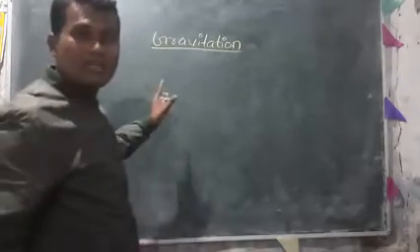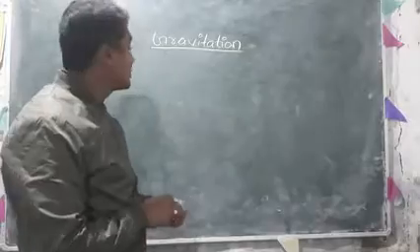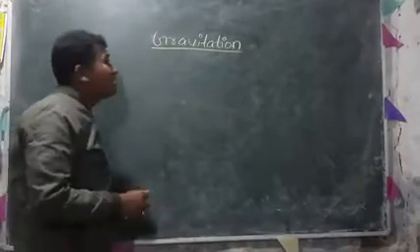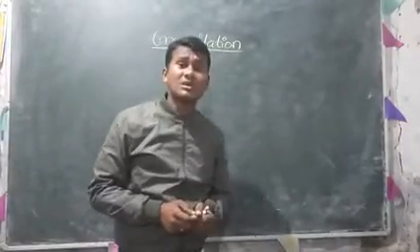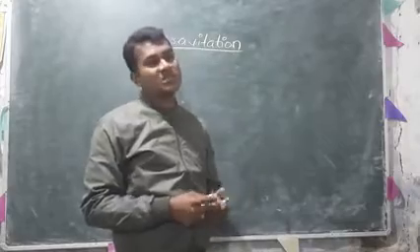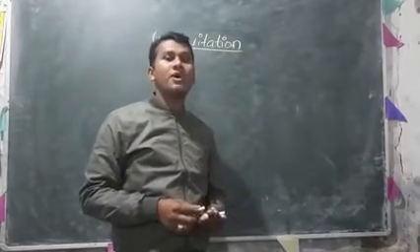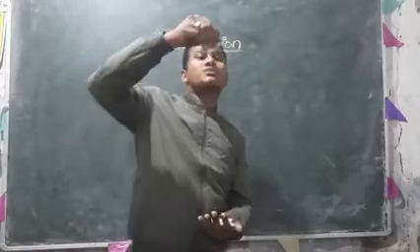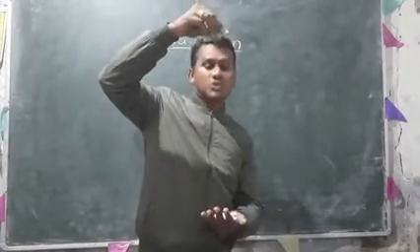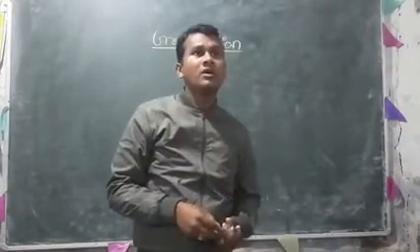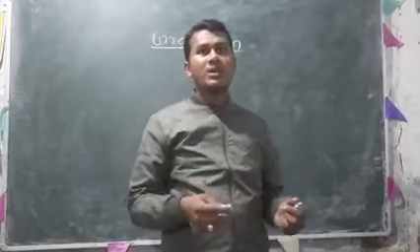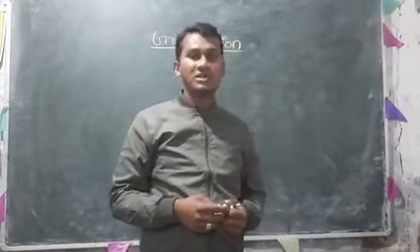Here our topic is gravitation. Before beginning this, I would like to ask some questions. First, when anything falls from a height, it falls towards the earth's surface, right? And we also know that the earth is moving around the sun.